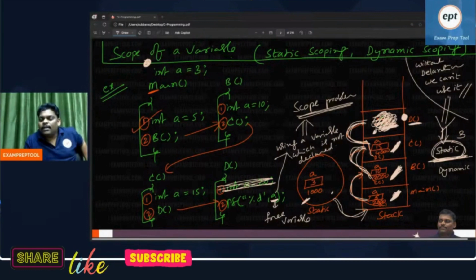Someone is saying, can you teach binary tree, please? This is C programming, so how can you say teach binary tree? Be careful, Hemant, yaar. What is going on?